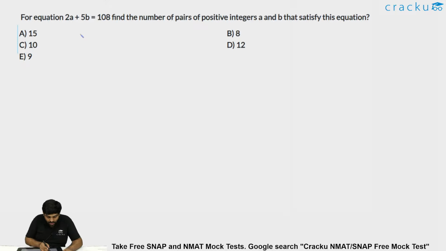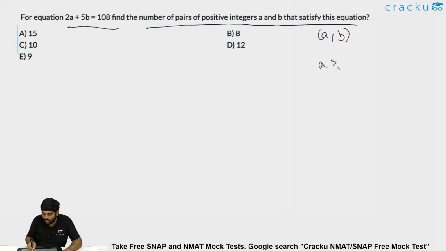For the equation 2a plus 5b equal to 108, find the number of pairs of positive integers a comma b. Number of pairs of positive integers a comma b, that is a greater than 0 and b greater than 0, such that it satisfies this equation 2a plus 5b is equal to 108.